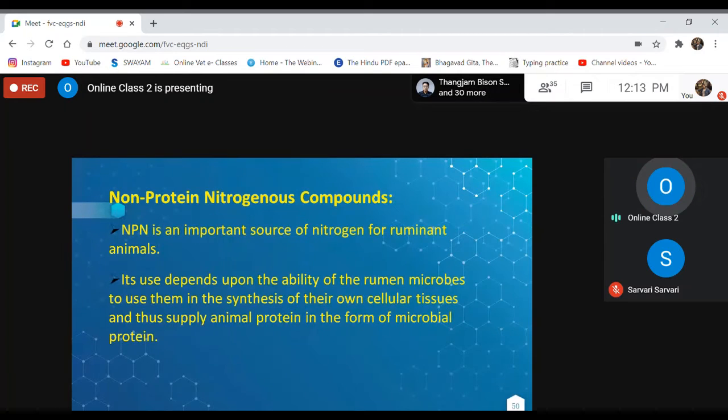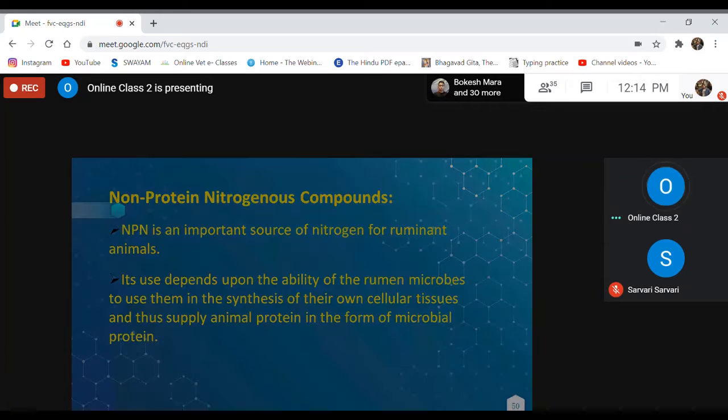Different non-protein nitrogenous compounds can be used for feeding ruminant animals, because ruminant microbes have the unique ability to utilize NPN compounds. NPN compounds will first be converted to ammonia, and this ammonia can be utilized by the rumen microbes along with amino acids for synthesizing their microbial protein, body protein, which will later be absorbed in the small intestine.